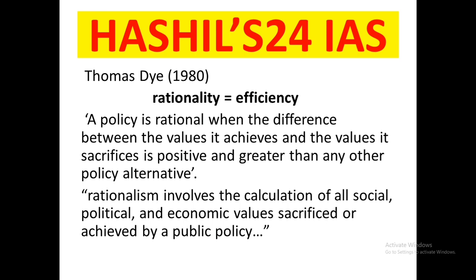One such model was given by Thomas Dye in 1980, who talked about rationality as efficiency. He said a policy is rational when the difference between the values it achieves and the values it sacrifices is positive and greater than any other policy alternative. We have learned that in the rational model, the correct policy is about choosing one best option among the alternatives. So in that best option, what should happen?